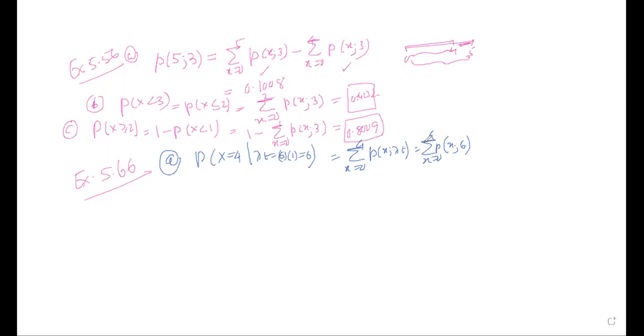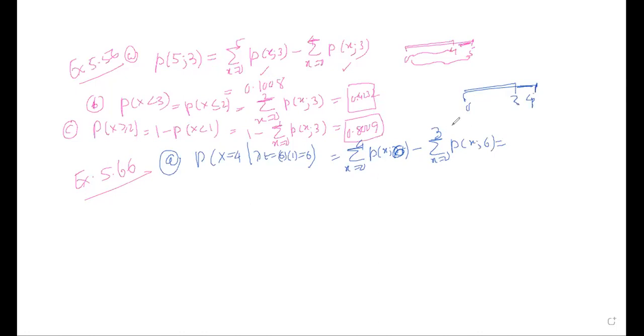Exactly 4 means, again, guys, let me erase this part. I'm going to do something like my previous example. So this is equal to, let me write 6 here, the summation of x equals 0 to 4 minus the summation of x equals 0 to 3. So that is exactly equal to 4. That's how it works, with p of x and 6.